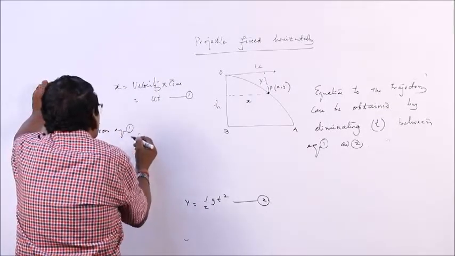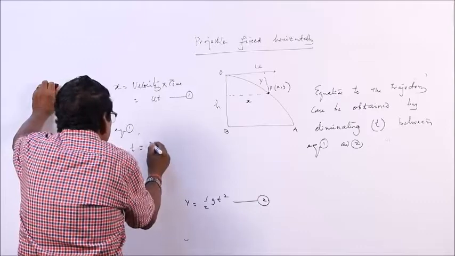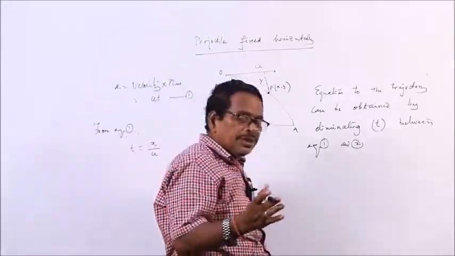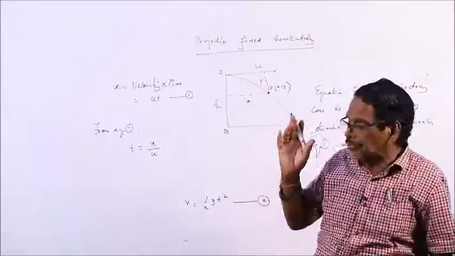From equation 1, t is equal to x by u. Now let us take this value of t and put it in equation 2.